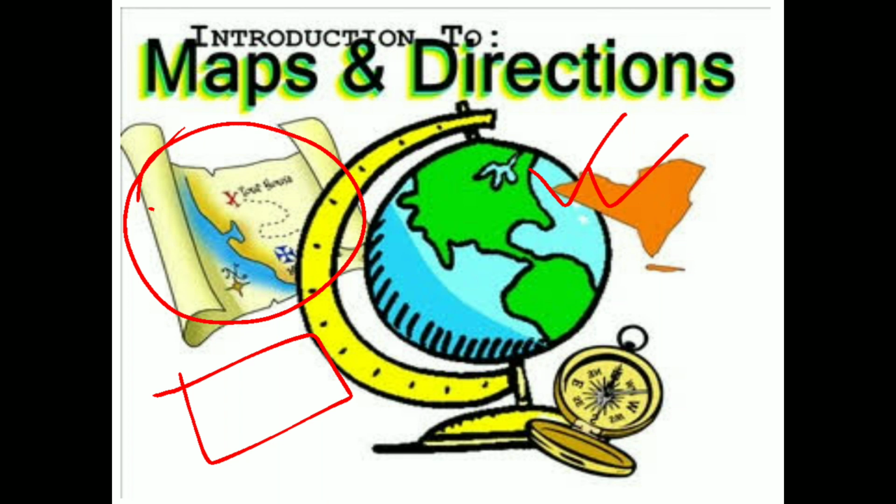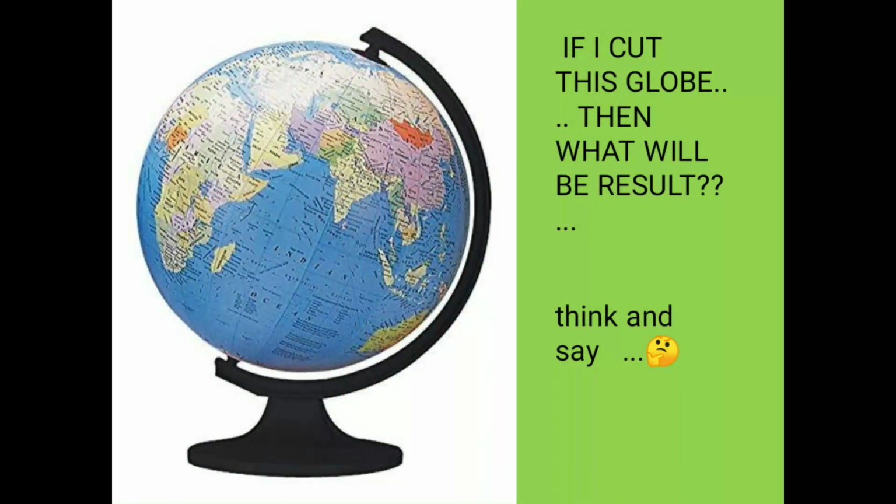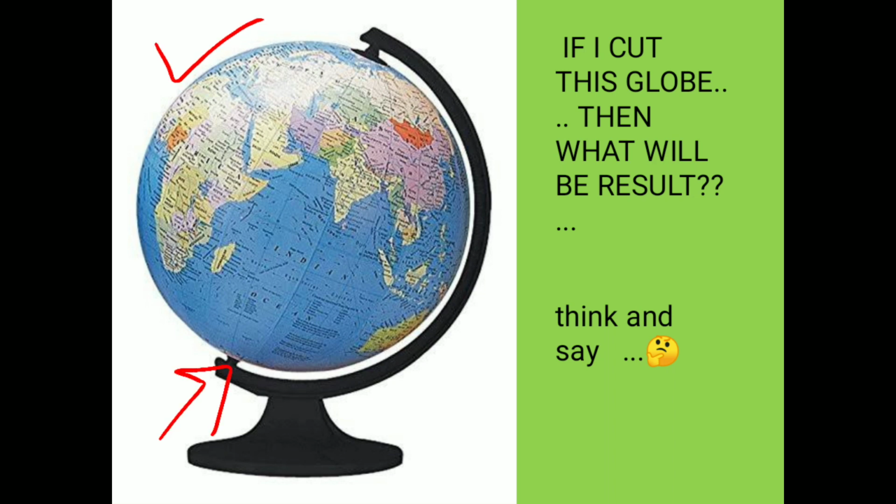Now let's come to the point of map. We will study this map first. See, this is a picture of a globe, right? It is round in shape, it is slightly tilted, slightly bent, see. It can be rotated, it can move in this side, it can move in this side. But this is a round one.